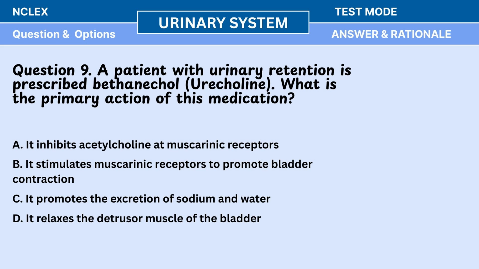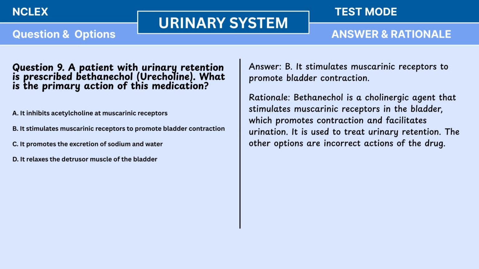A. It inhibits acetylcholine at muscarinic receptors. B. It stimulates muscarinic receptors to promote bladder contraction. C. It promotes the excretion of sodium and water. D. It relaxes the detrusor muscle of the bladder. Answer: B. It stimulates muscarinic receptors to promote bladder contraction.